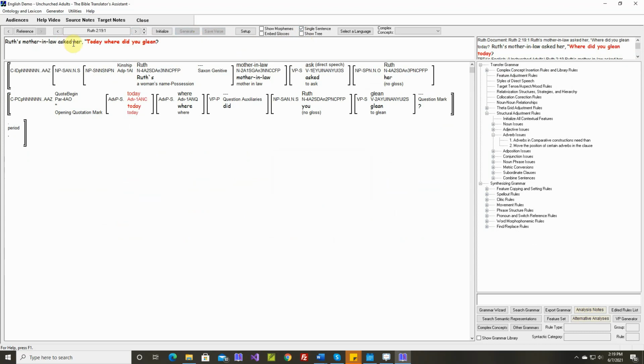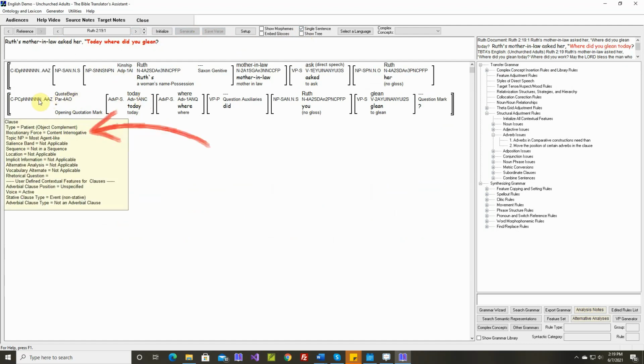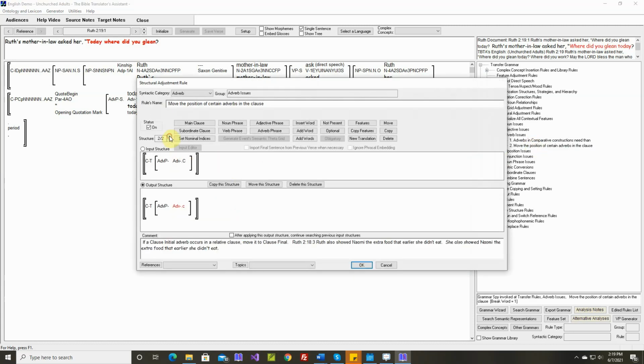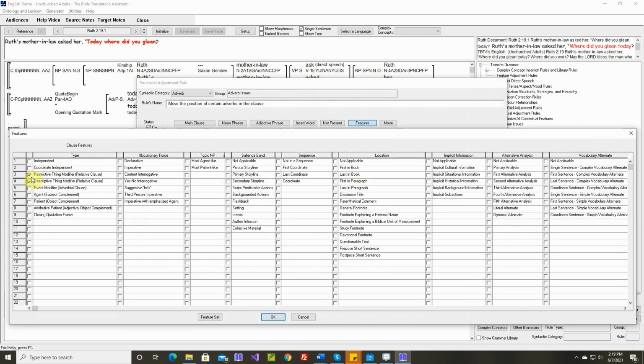Okay, Ruth's mother-in-law asked her, "Today, where did you glean?" Okay, we have the exact same situation again, but this time it's with a clause initial adverb occurring in a content question. So let's go to the same rule, and let's copy this. And now we'll say, instead of being in a relative clause, I think it can be either content interrogative or yes/no interrogative. Did you go to school today? We would put today at the end in a yes/no interrogative.